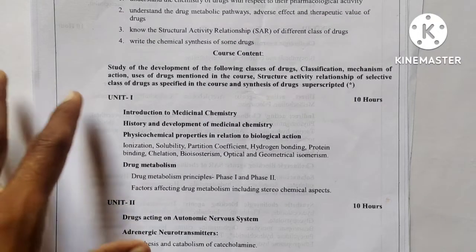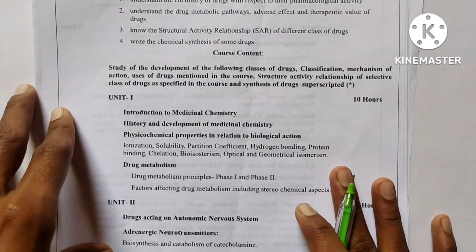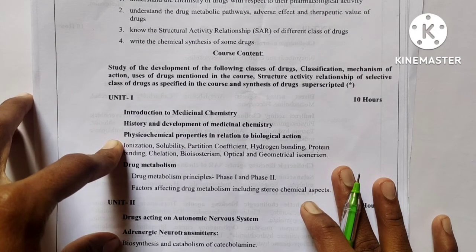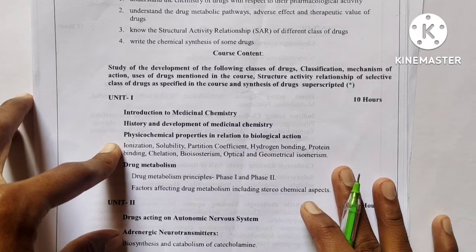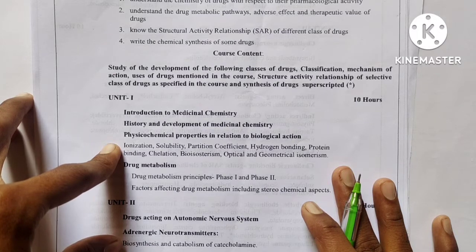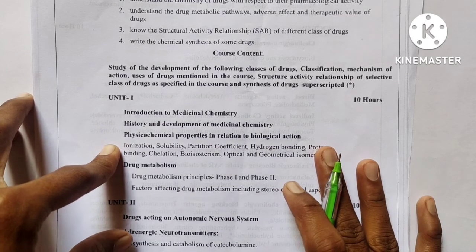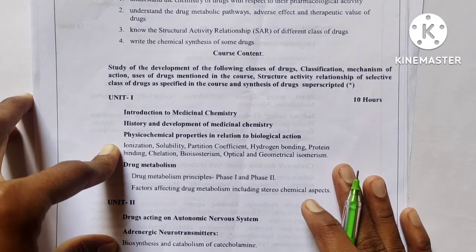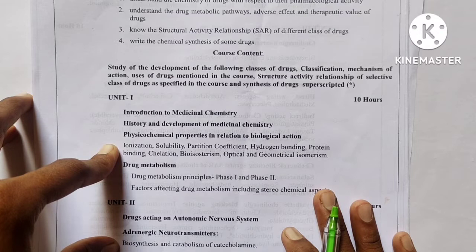Assalamu alaikum. Yesterday we discussed the physiochemical properties in relation to biological action. There we discussed ionization, solubility, and partition coefficient. What is the role of all these in the biological system, in the human body, in the biological action totally? What is the role of ionization? Basically, we came to the conclusion that ionization, solubility, and partition coefficient help to increase the activity. Which activity? Biological activity, increasing the drug action in the human body.